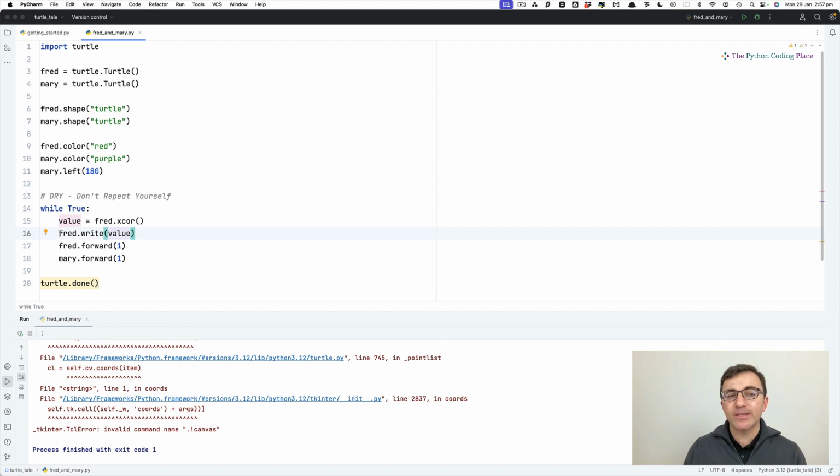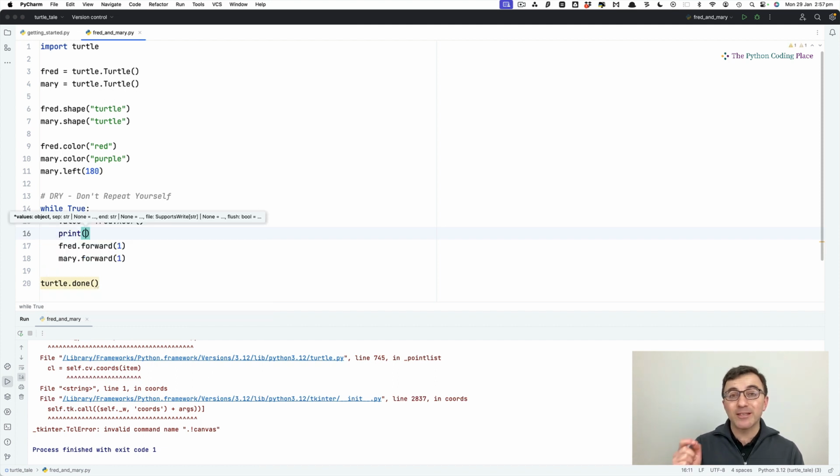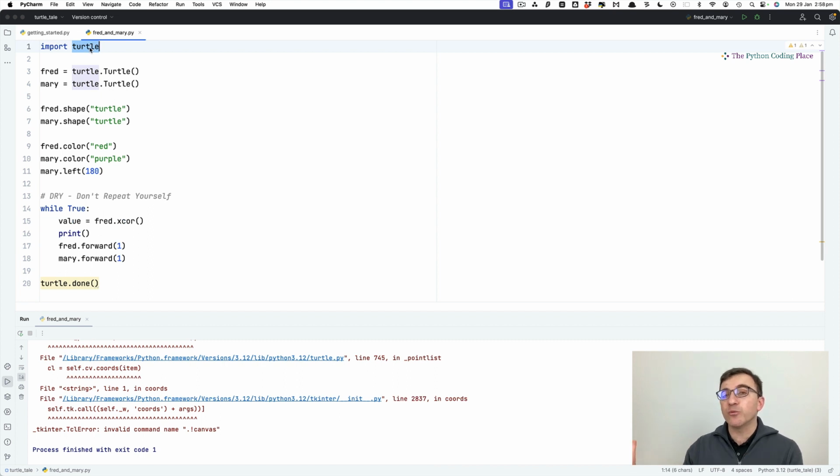The other option is, instead of Fred.write, we could use one of Python's most commonly used functions, and this is print. Now, print does something similar to write, but it's not related to the graphics module Turtle. Fred.write is something that exists in this Turtle module, which we use when we're doing these graphic things. Print is something that exists everywhere, and it will print out something to the console where the user can see it. I'll show you what that means.